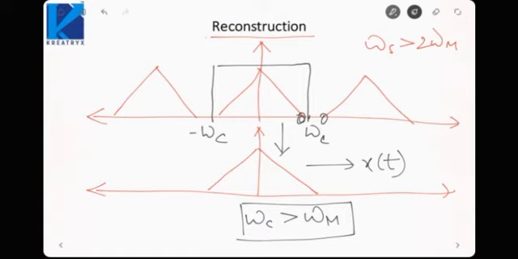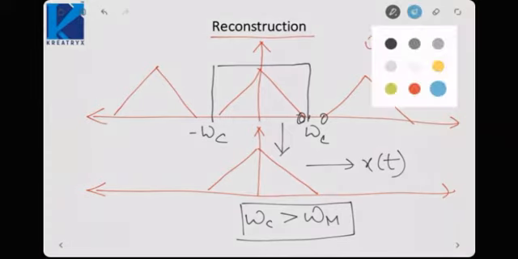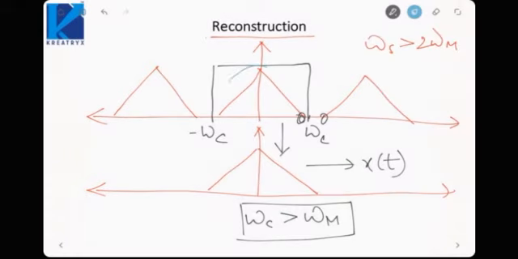And also, the cutoff frequency is never sharp. Filter characteristics are something like this. It will not be sharp. That is why if you have a gap between these two, only then can you take a filter. Otherwise, if omega s were equal to 2 omega m, then what would happen? Filter cutoff frequency should have been equal to omega m. But we know the cutoff frequency of a filter is never sharp.